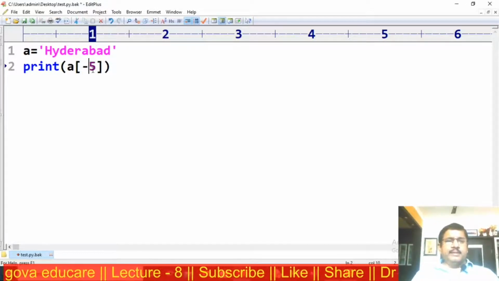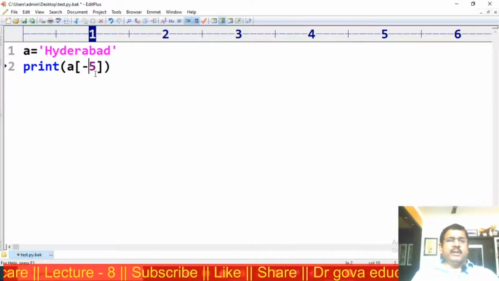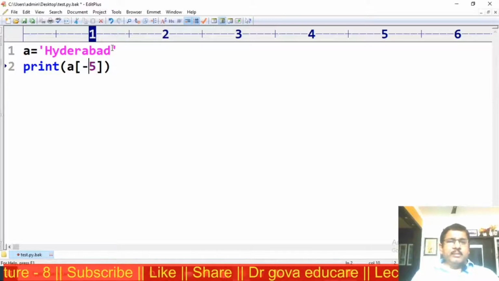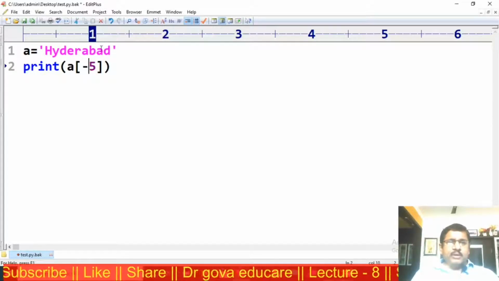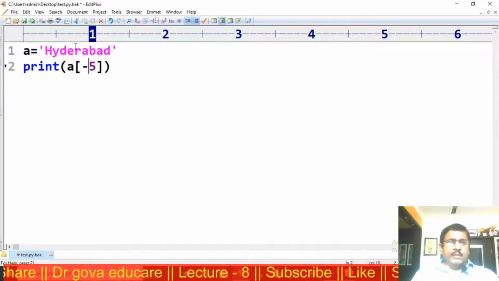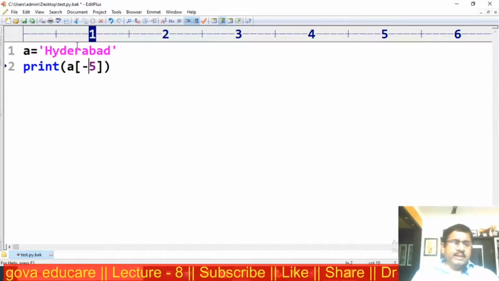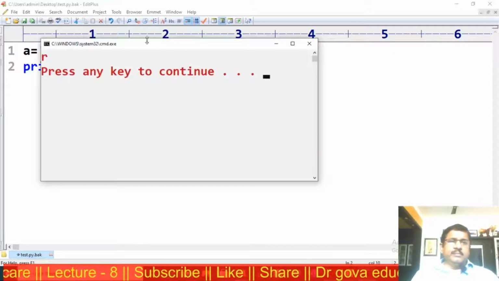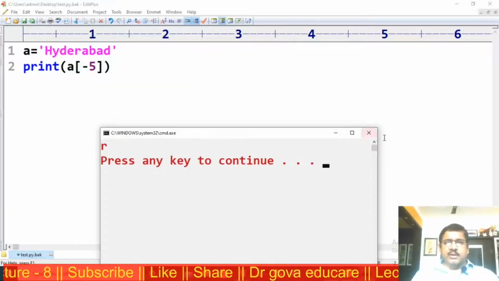Negative value indicates backward direction. Now in the backward direction, start with minus 1, minus 2, minus 3, minus 4, minus 5. That is, the output is R.